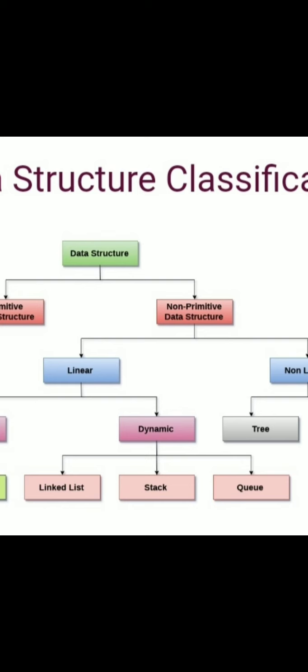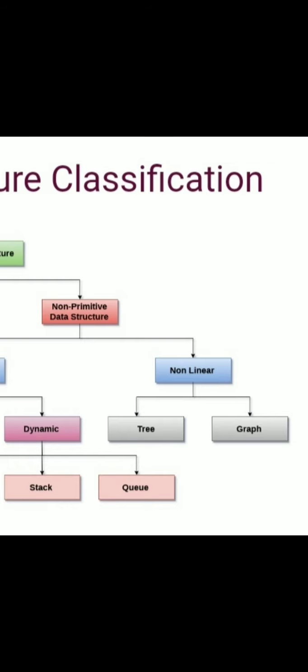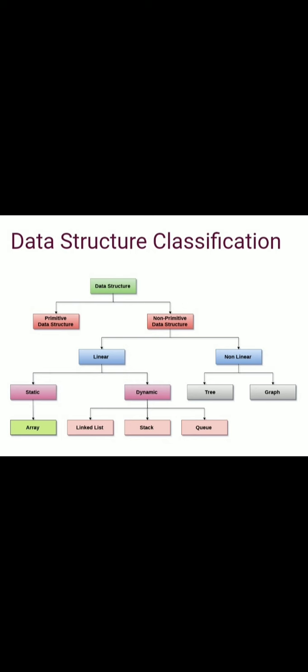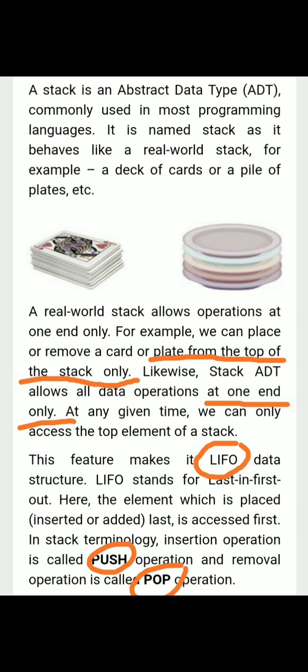Today in this class we are going to learn the non-primitive data structure. Again, linear comes under linear with dynamic configuration. It's called stack. Stack data structure we are going to learn. And in this topic, that is data structure section C topic, we are going to learn four different types of data structure: linked list, stack, queue and tree. And its applications also we are going to learn. So what is the objective of our today's session? To learn stack data structure.